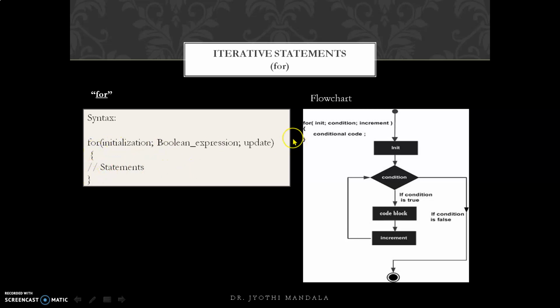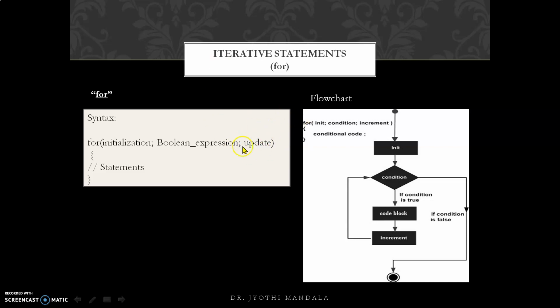Now let us see how the flow of execution goes. Initialization is nothing but assigning values to a variable, which is done for the first time, only once. After initialization, the control will go here. It will check the boolean expression. If it is true, the statements will be executed, and after executing the statements, the control will go to the update. That means we can increment or decrement, anything can be done here.